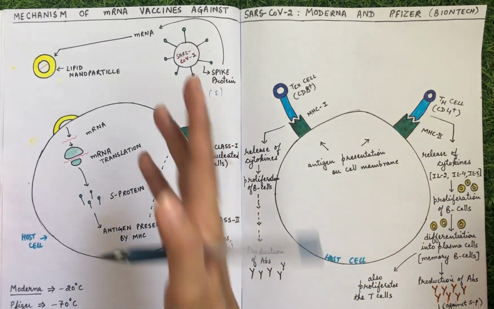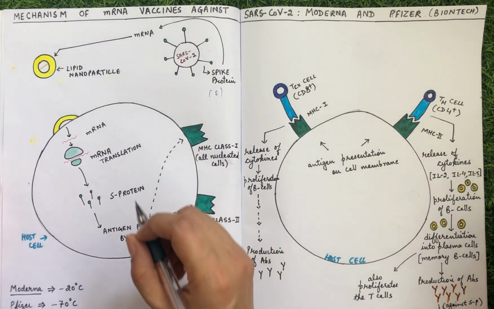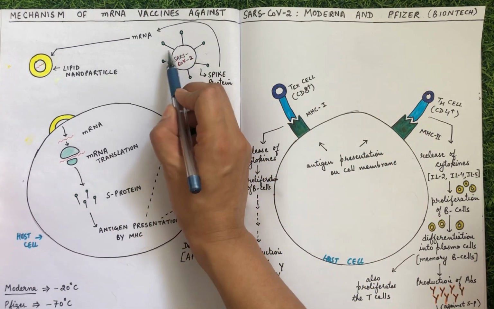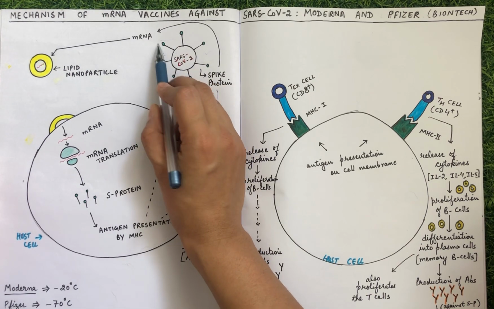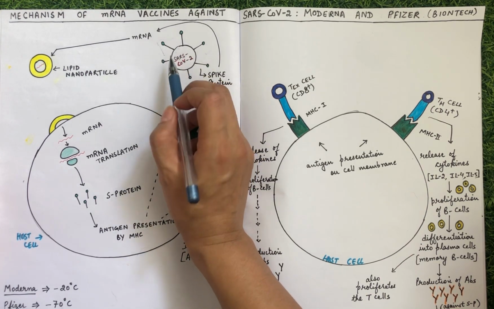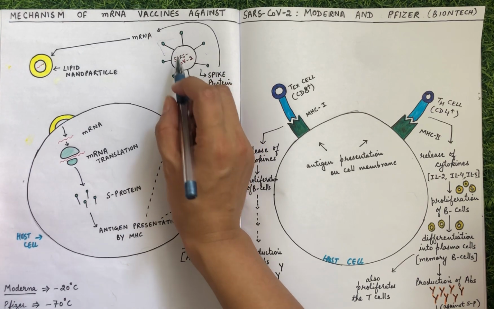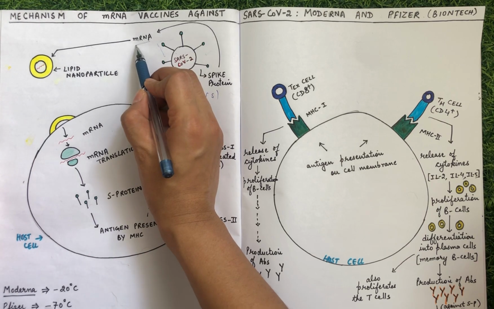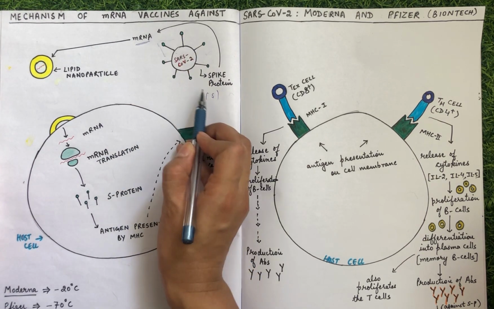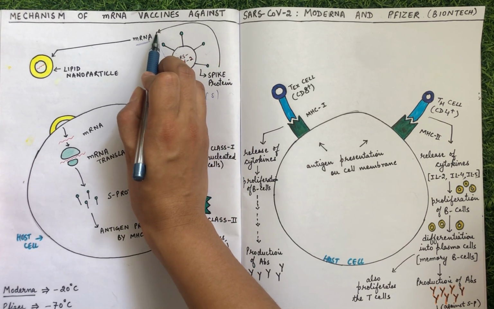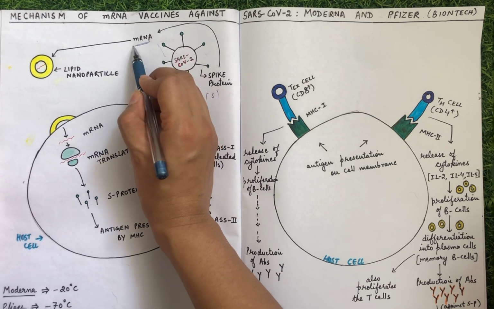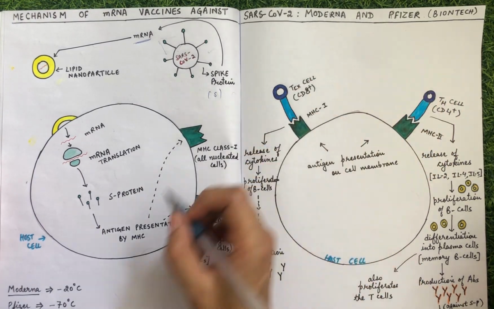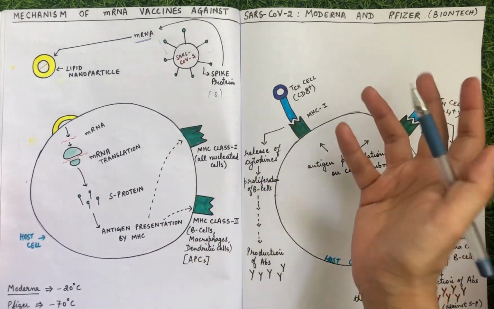So let's try to understand what this mRNA technology is. What the scientists have done in these two types of vaccines is that they have taken the information from the spike protein only of the SARS-CoV-2 virus, and this has been converted into mRNA. So synthetically, this mRNA has been synthesized from the spike protein. Now this mRNA is what is being administered through Moderna and Pfizer inside the bodies of the people.